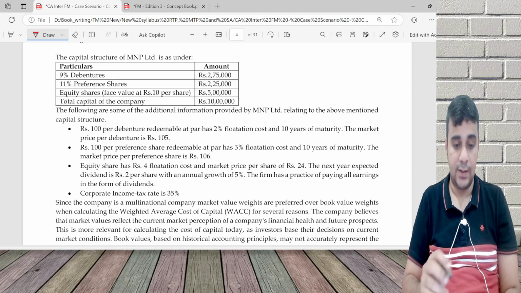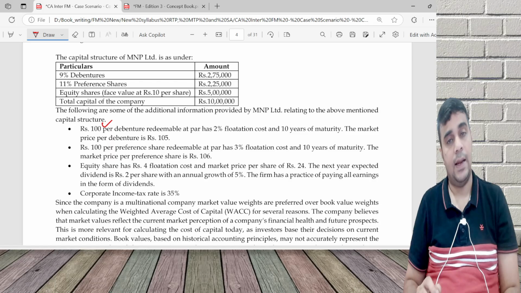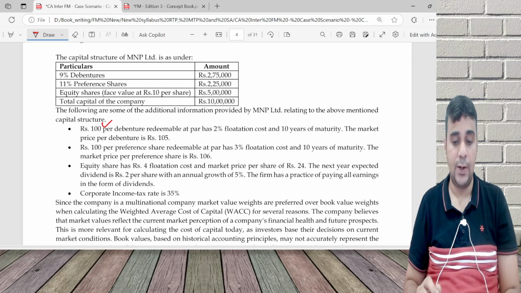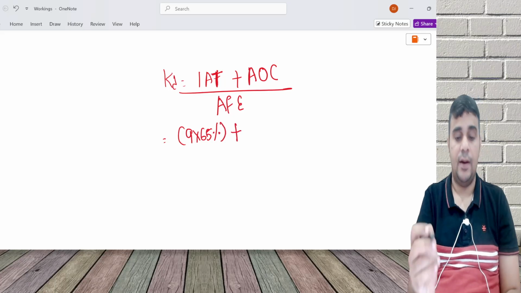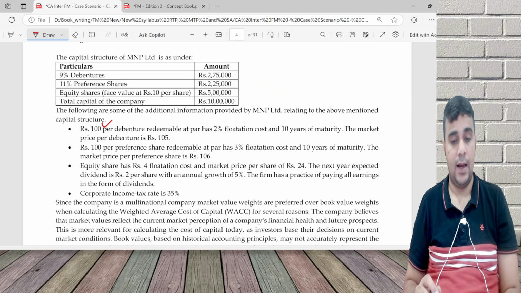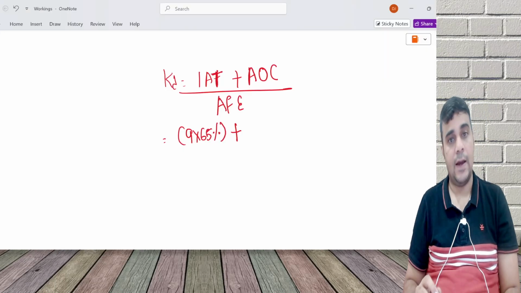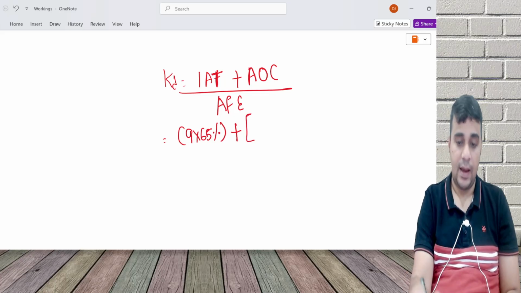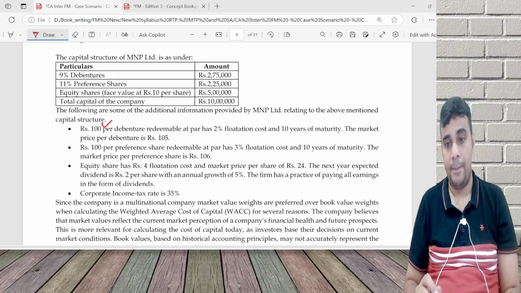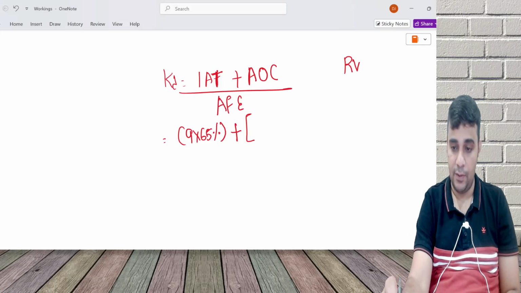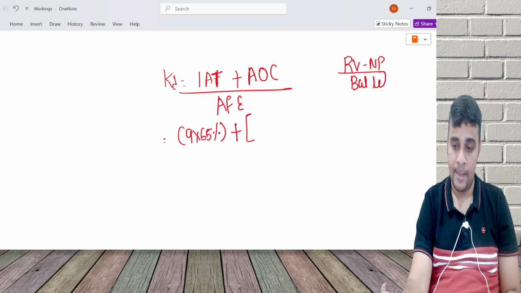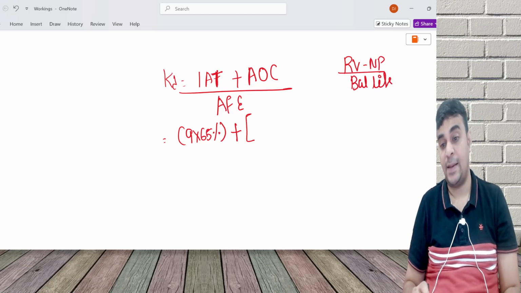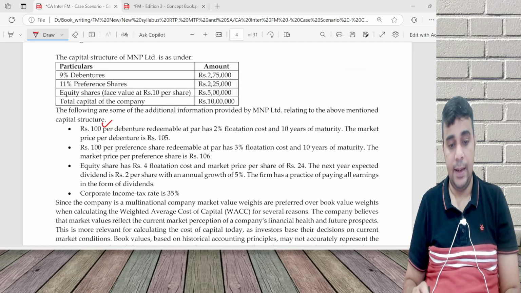As far as the debenture is concerned, it is a 100 rupee, 9% debenture. So 9 rupees is the interest. 9 into 65%. Average other cost is redeemable value minus net proceeds, divided by balance life. This is the extra cost. This can be negative also, rarely. What is redeemable value? Redeemable at par, 100.